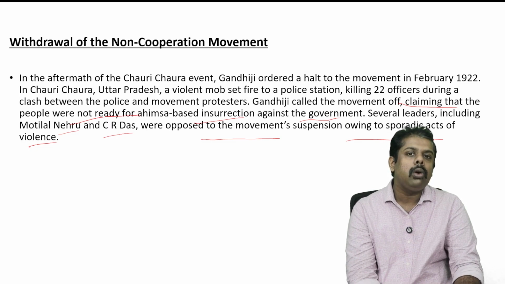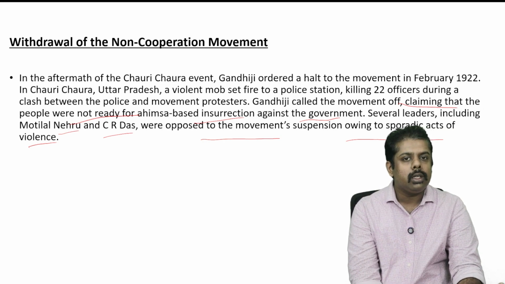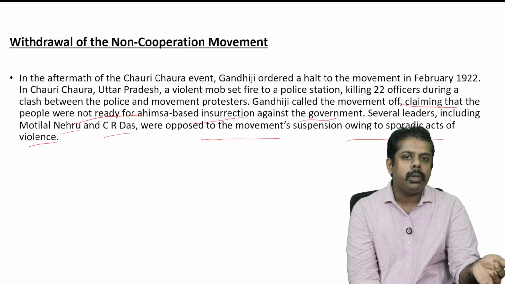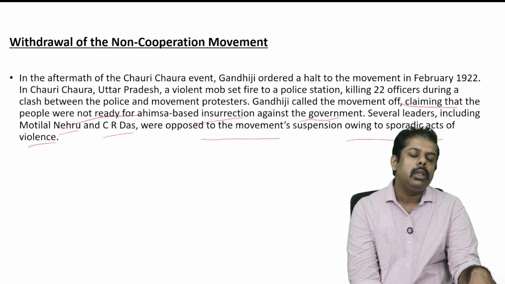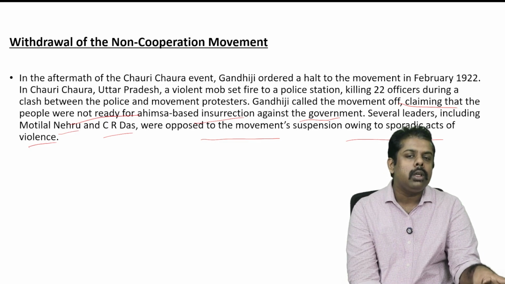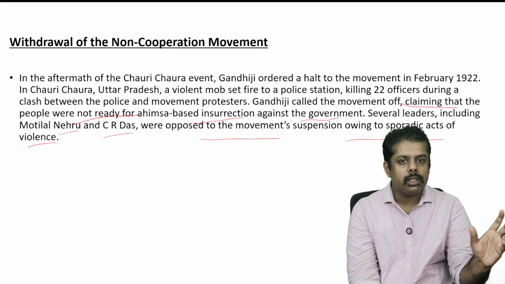So all in all, the non-cooperation movement was trying to weaken the British colonial rule by impacting their economic side as well as the institutional side.